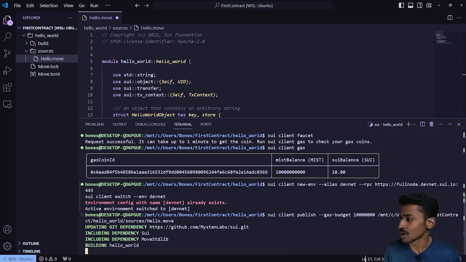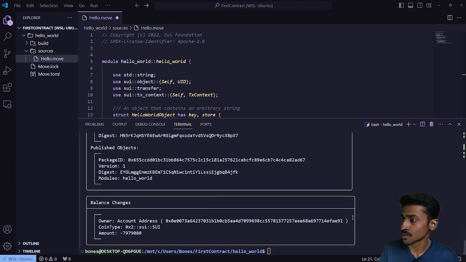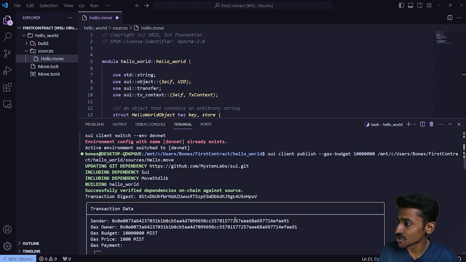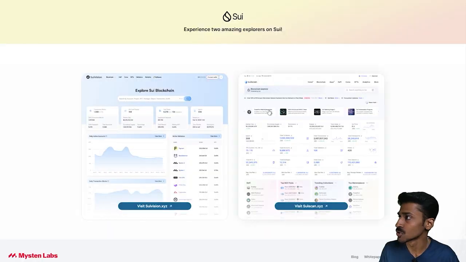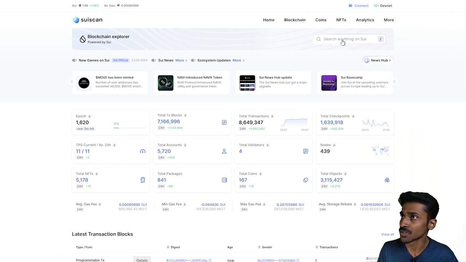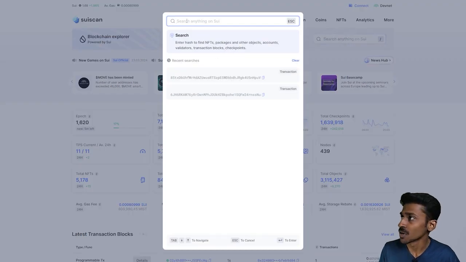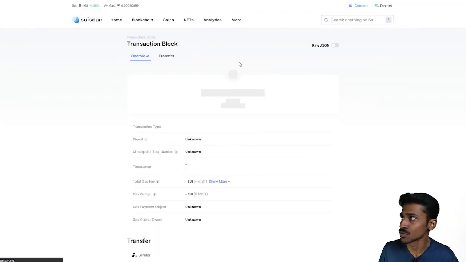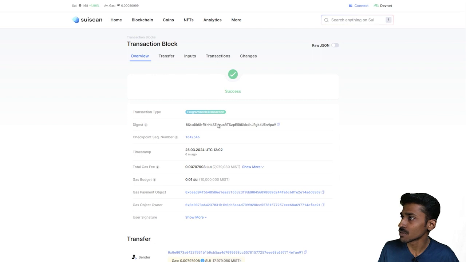It's going to take a few minutes, and once it's done, you're going to get a bunch of information, but altogether, the only piece of information we're going to need for the time being will be the transaction digest. You'll have to scroll a bit up, and this is the transaction digest that we're going to be requiring. So I'll quickly take you to suiscan.xyz. This is one of the places where you can search anything on Sui. I'm going to paste the transaction digest that we got, and there you go. Our transaction shows up.